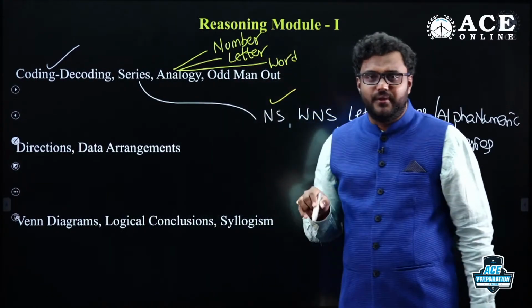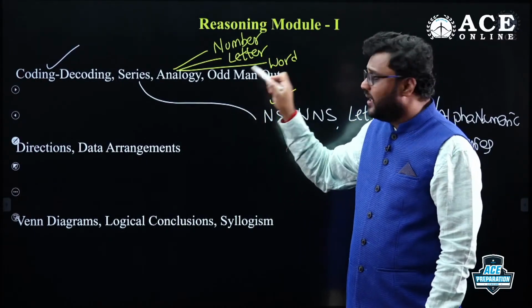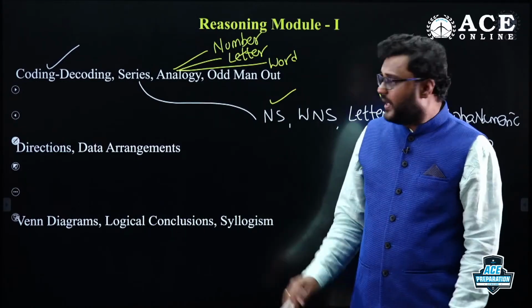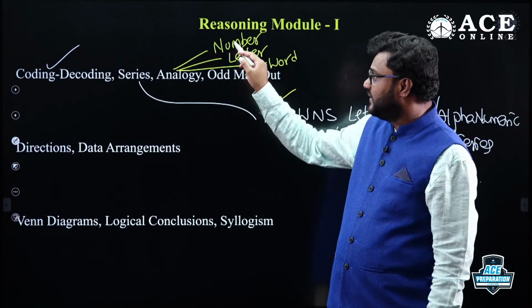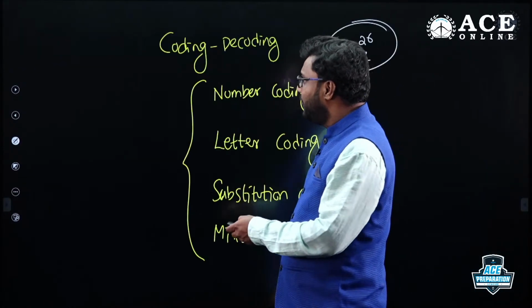In odd man out also, you can find questions related to numbers and letters. Till now, in odd man out, you can find 6 questions in GATE. In the GATE exam, yes, 6 questions, and those are from numbers and letters alone.